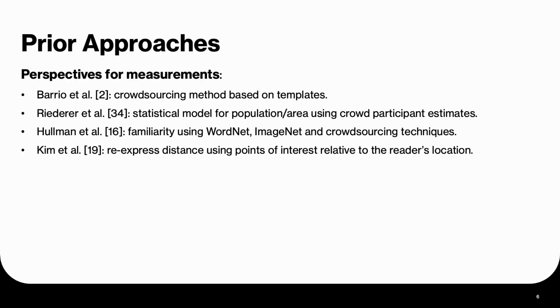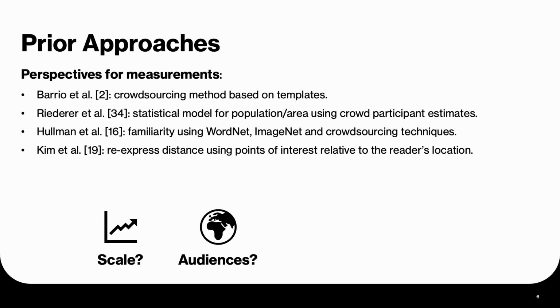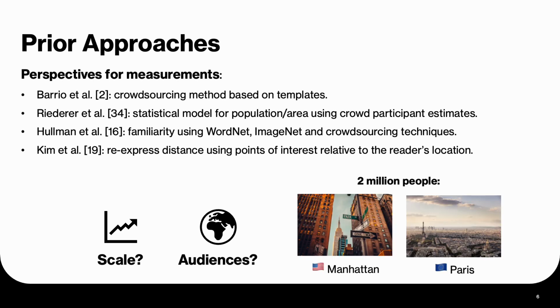Prior approaches have relied on crowdsourcing reference objects and building domain-specific models for each national and linguistic audience. However, such approaches may be difficult to scale, and the characteristics of the crowd involved may influence the types of reference objects we get. For example, a US-based crowd may consider Manhattan as a good analogy for 2 million people, but would that work for people in French or European audiences? Perhaps Paris is a better option. Thus, adapting analogies to different audiences may require a separate process for each audience.